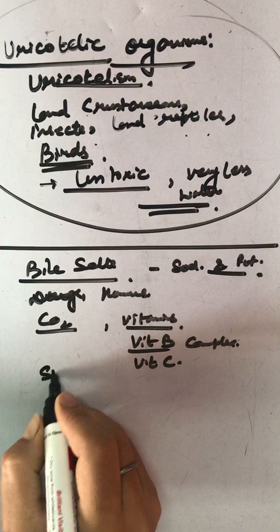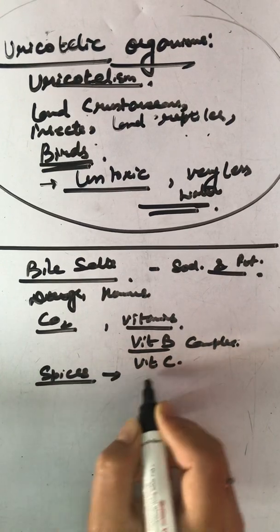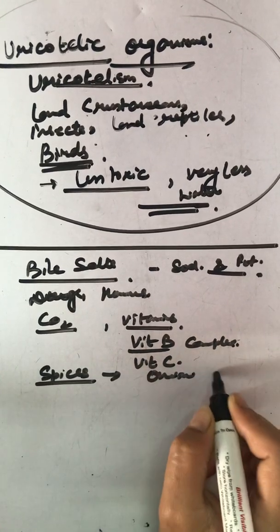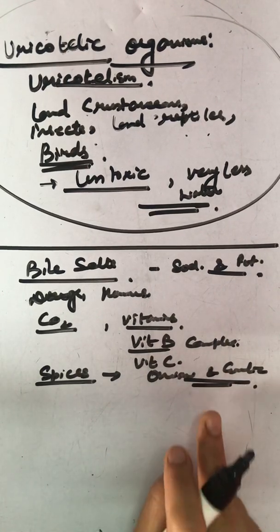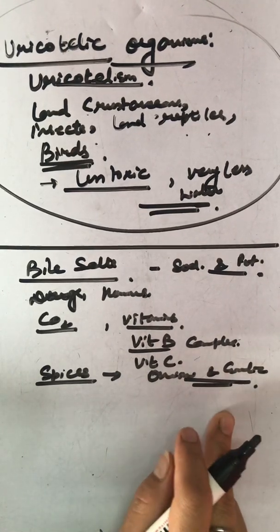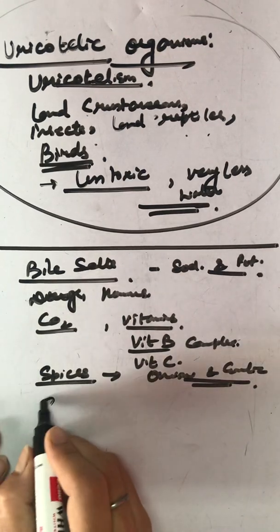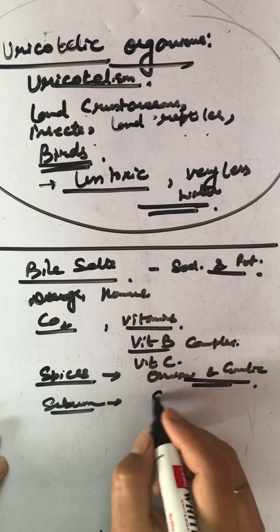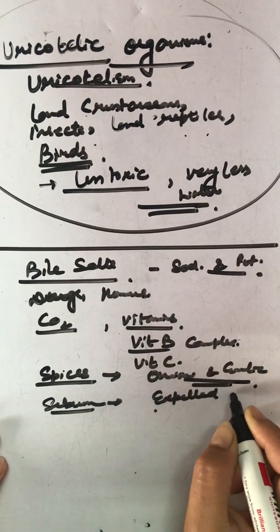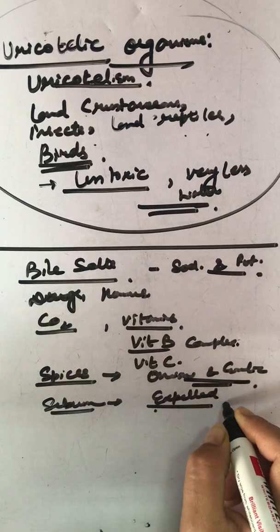Then certain spices, onion and garlic, which have volatile compounds. These need to be released from the body. Alright. Then sebum, which is produced in the body, that is to be expelled from the body. Why? So that the body functions properly.